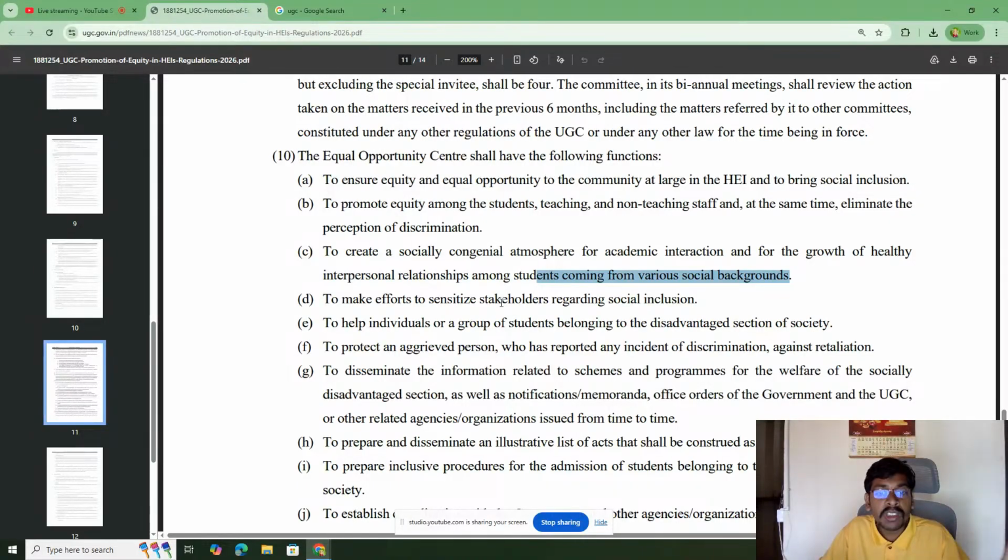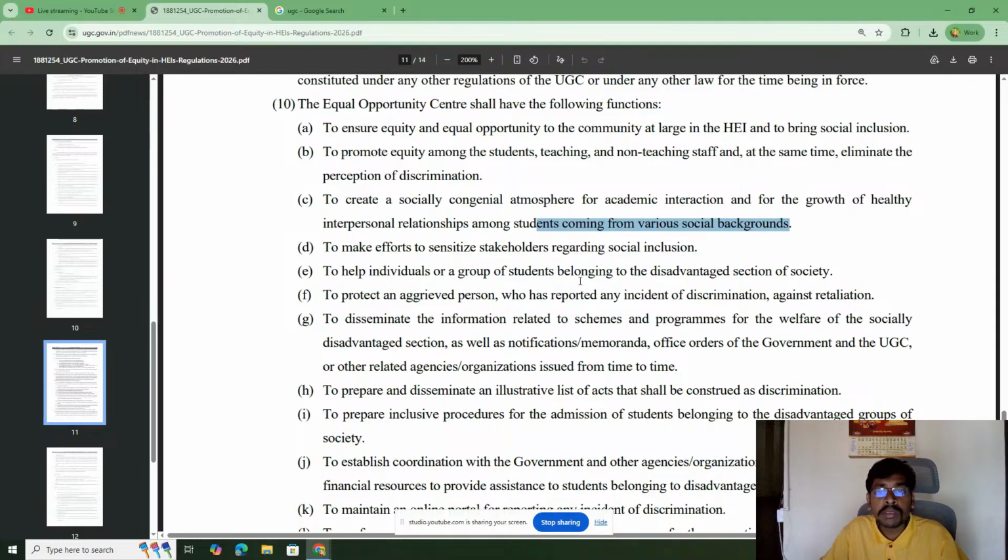They should make sure that among all stakeholders, the concept of social inclusion is explained properly, and that it is spread among students in a healthy manner, to help individuals or groups of students belonging to disadvantaged sections of society.